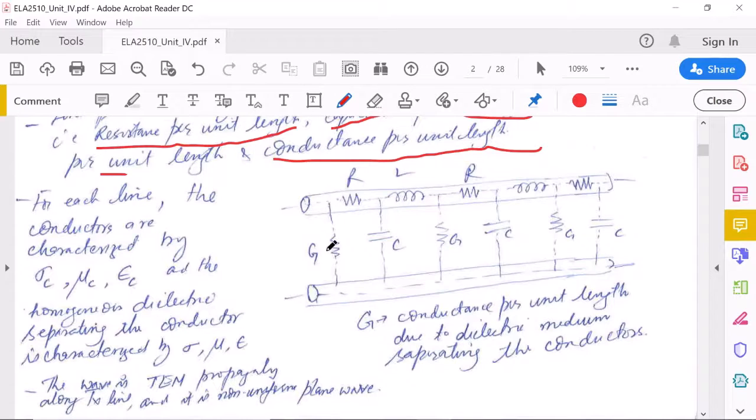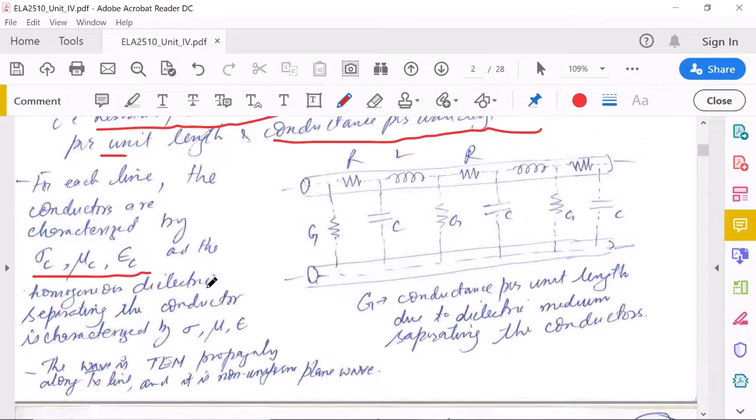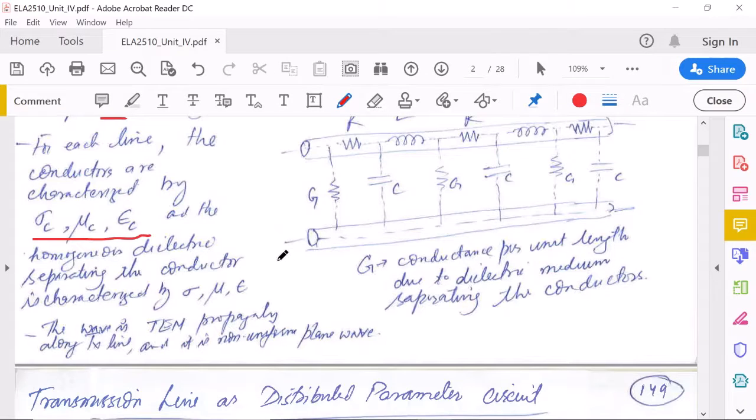We specify the conductor with these parameters: the conductivity of the conductor, sigma C, the permeability of the conductor, mu C, and the permittivity of the conductor, epsilon C. And for the homogeneous dielectric separating the conductors, we generally just denote sigma, mu, and epsilon.